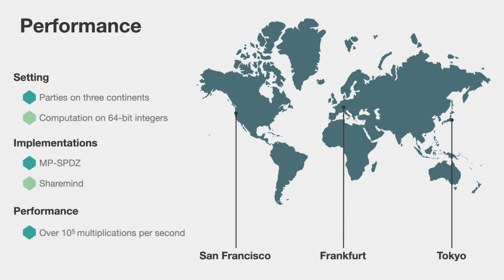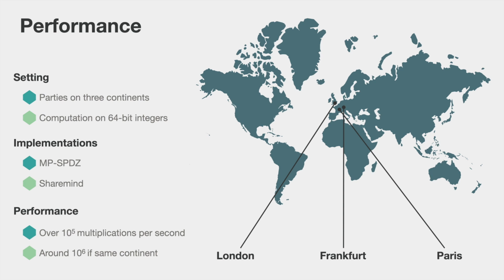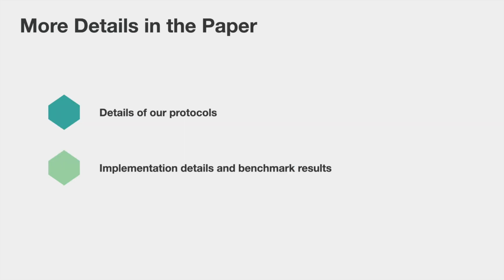And in terms of performance, we show that we can achieve over 10 to the 5 multiplications per second. And if we consider parties from the same continent, so we tested parties that are in London, Frankfurt, and Paris, then we can even achieve around 10 to the 6 multiplications per second.